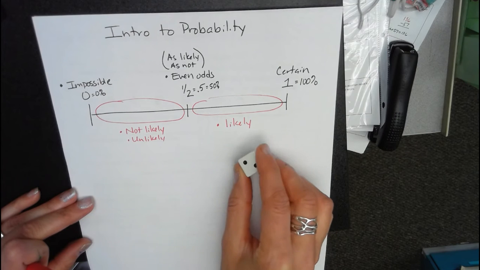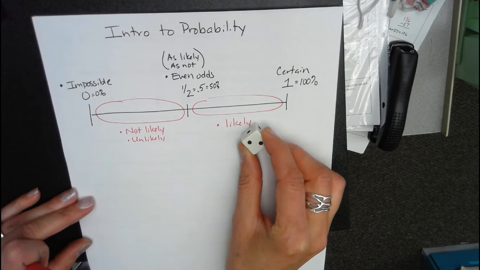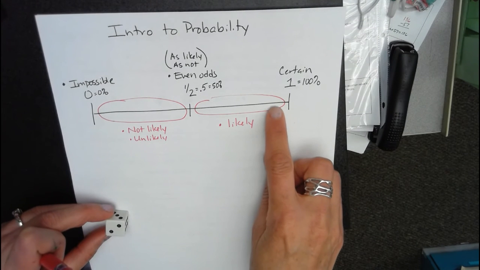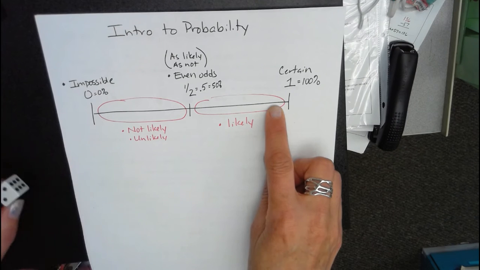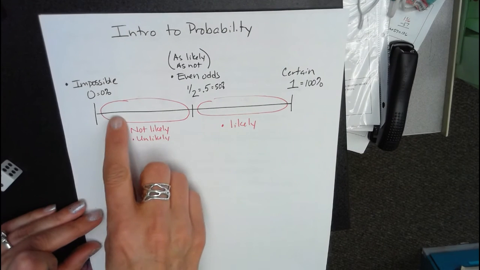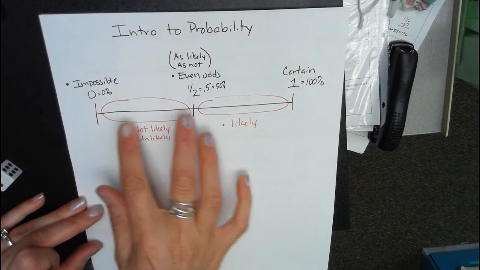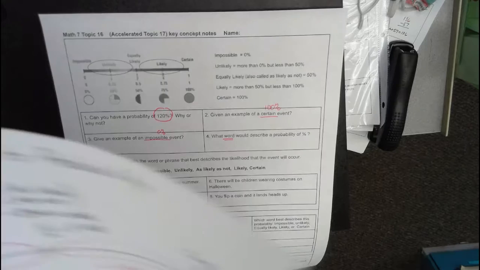Rolling a die and getting anything other than a 2. Anything other than a 2 would be 5 out of 6. So that would be the opposite end, likely. We can have anything along in here, okay, will work for both of those. It's a big zone where these are exact points.